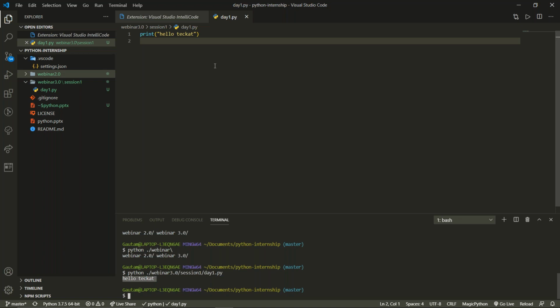Then we learned how to check whether Python has been successfully installed in your system or not. We learned how to print hello world in Python using VS Code, and how to execute a Python code using path. So these are the things that we learned today, and you should practice all of these. You will find the link of the video in your mail soon. Just practice these things.